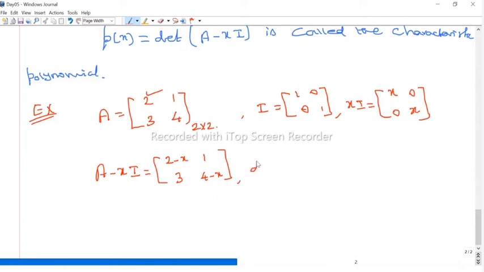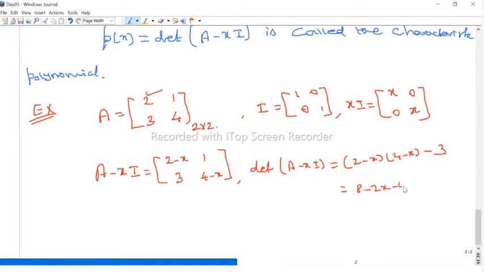Now what is the determinant of A minus xI? Just cross multiply and then subtract. That is (2 minus x) into (4 minus x) minus 1 into 3, which is 3. Now simplify this. 2 into 4 is 8. 2 into minus x is minus 2x.